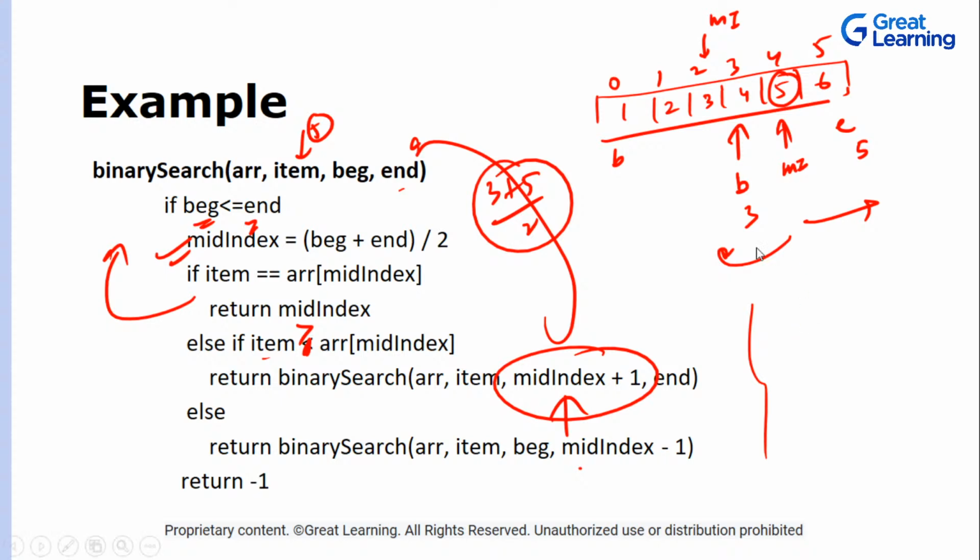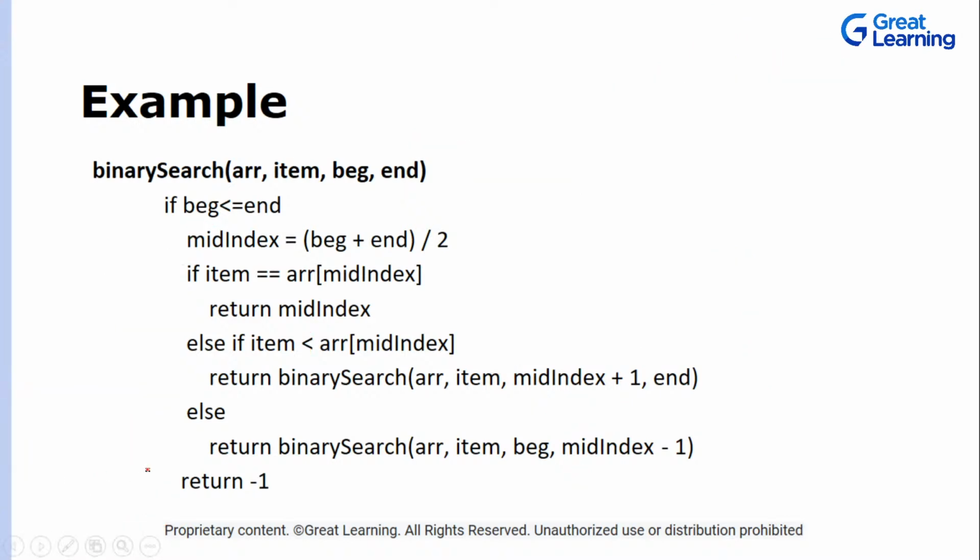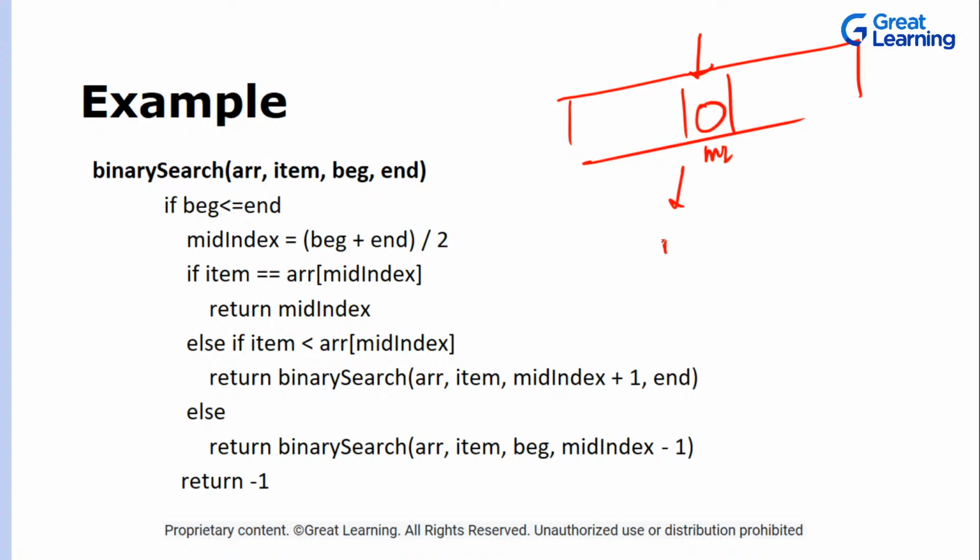Whenever you talk about the worst case time complexity of binary search, I told you that in the best case the middle index is the element you were trying to find. So the best case time complexity will be big O of 1, and the worst and average case will be big O of log n by 2.